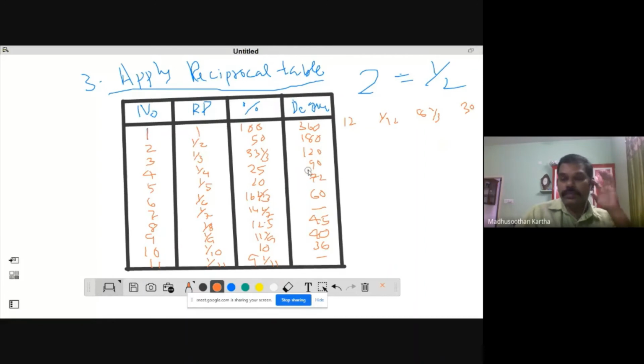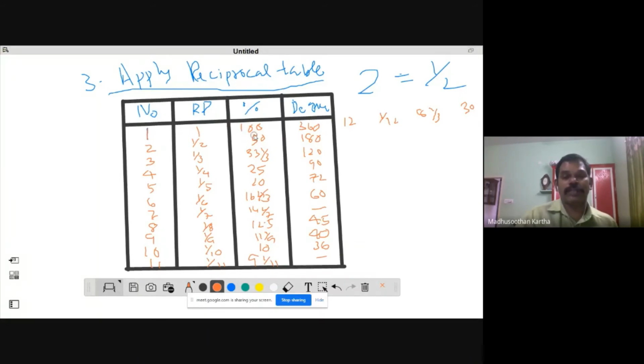So the thing is that you are not supposed to learn this table by heart. Recently some mobile education apps repeatedly telecast that you need to make concept clarity. What is the concept clarity? You can write 1 to 12 continuously. Then reciprocal is, if you consider that number as a denominator, it would be the reciprocal. Then what is percentage? That means 100 is the total percentage.